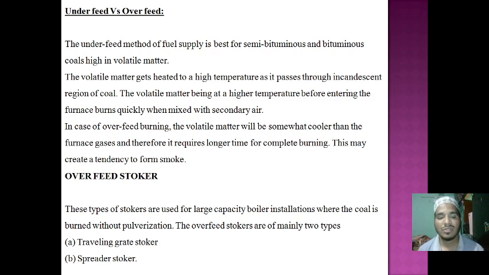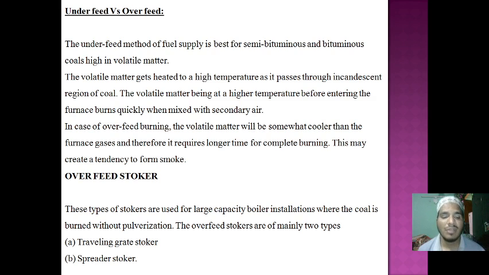Stokers burn fuel without pulverization and without considering outside air.